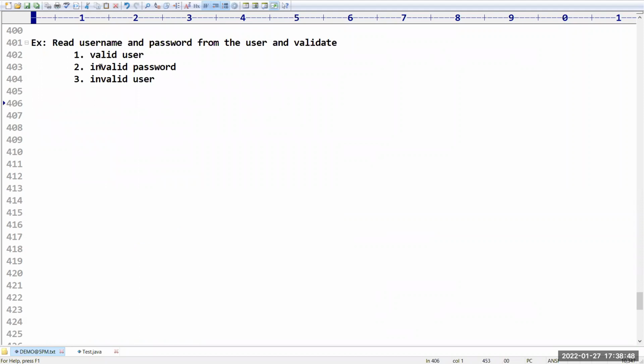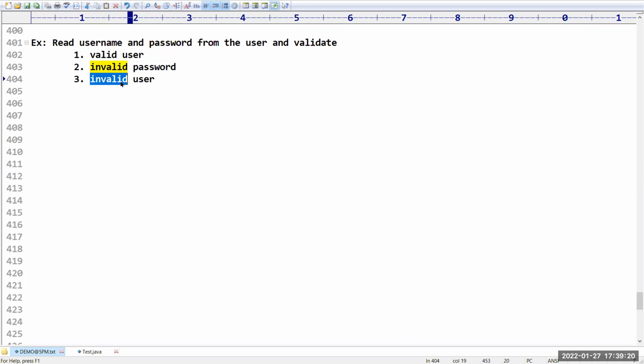So first we have to read username and password from the user. If the username and the password both are same, we need to display a message saying valid user. Suppose if the username is valid but password is not correct, we have to display a message saying invalid password. Suppose if the user does not exist, then I need to display a message saying invalid user.